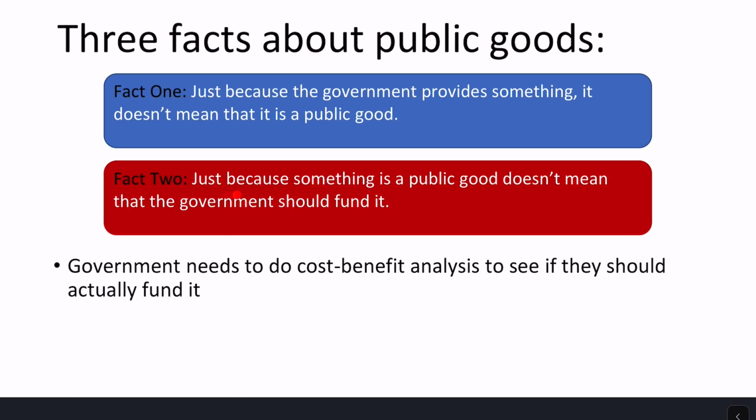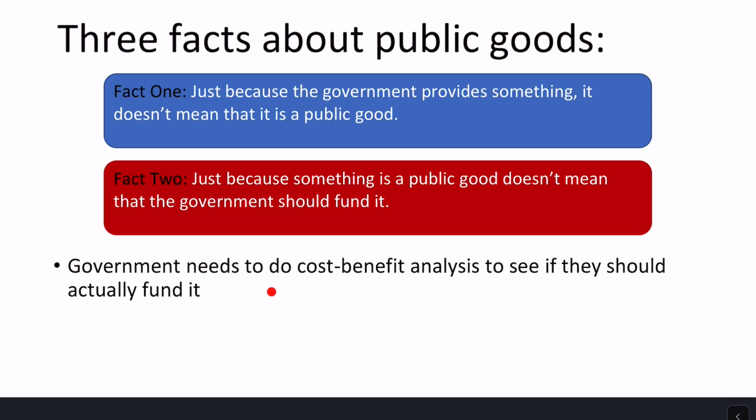Fact 2, just because something is a public good doesn't mean that the government should fund it. Right? So what this means is that the government needs to do a cost-benefit analysis to see if they should actually fund this thing. So all those lighthouses before were public goods, and we decided that the number of 30 lighthouses was the socially efficient number.